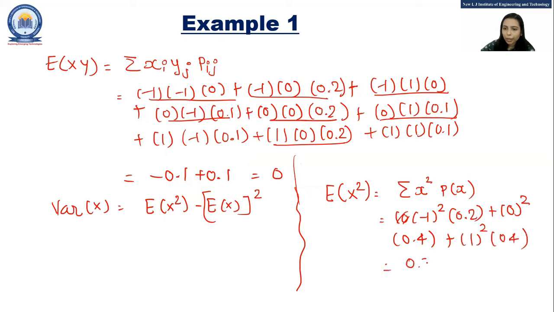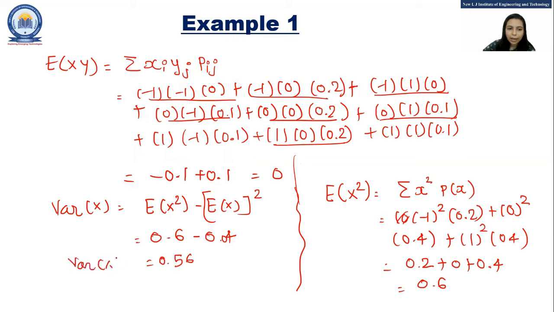So this would become 0.2 plus 0 plus 0.4. So the answer is 0.6. So minus 0.6 minus 0.2 square. So that is 0.4. So the 0.04. So the variance is 0.56. So this is the variance of x.